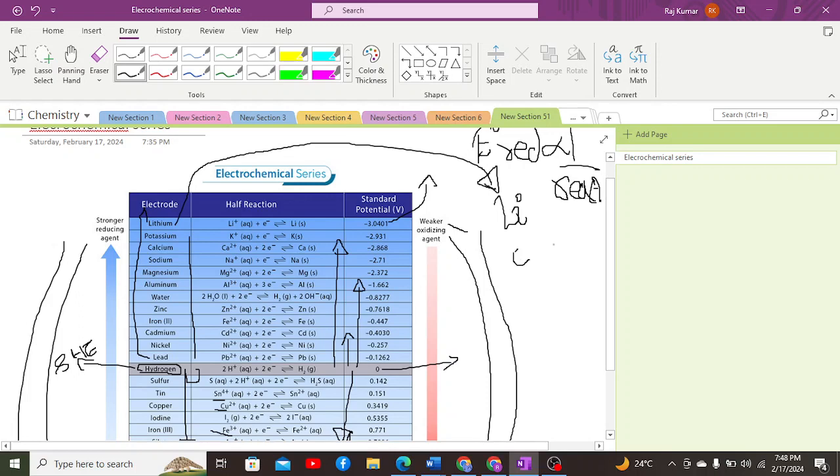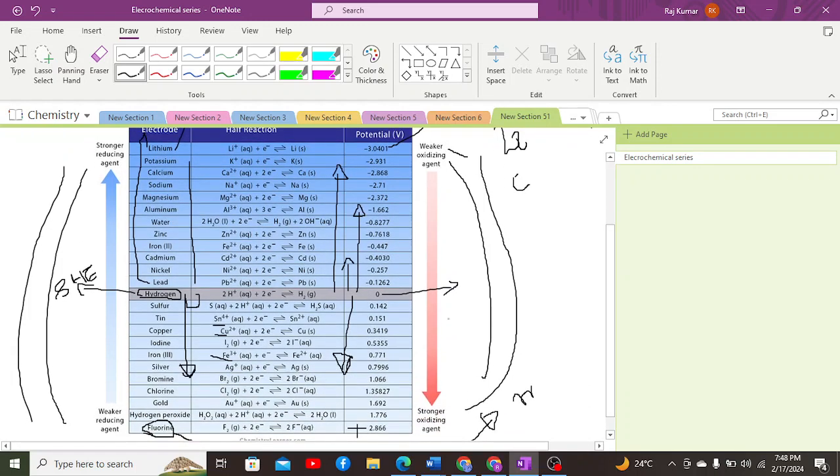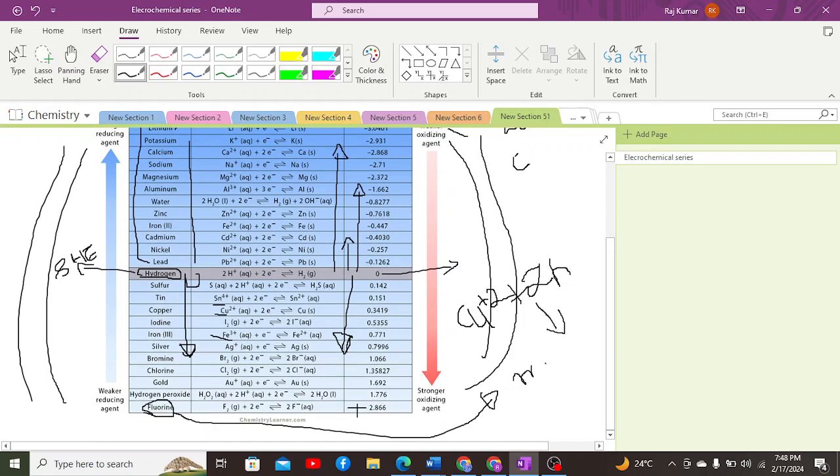Now, if we want to find whether the reaction is feasible or non-feasible, we can utilize the electrochemical series. If we talk about copper, copper ion basically is an oxidizing agent, as you can see in the chart as well. It is a strong oxidizing agent, because it will tend to accept electrons. And zinc basically acts as the reducing agent, because it tends to lose electrons. As a result, when we conduct their reaction,